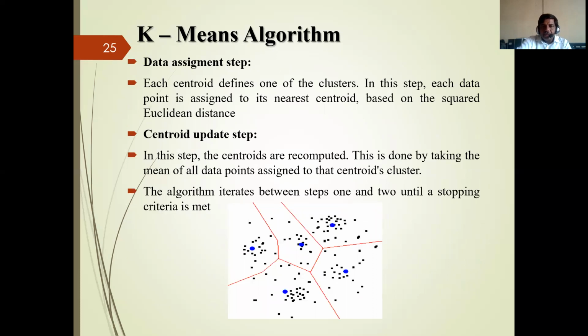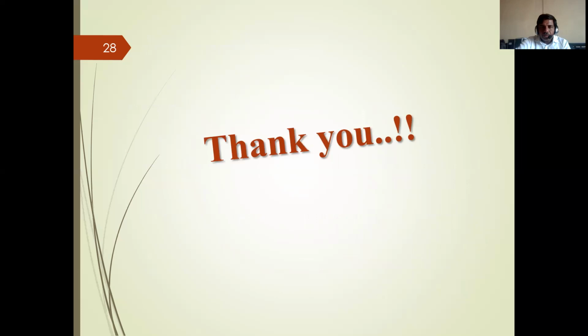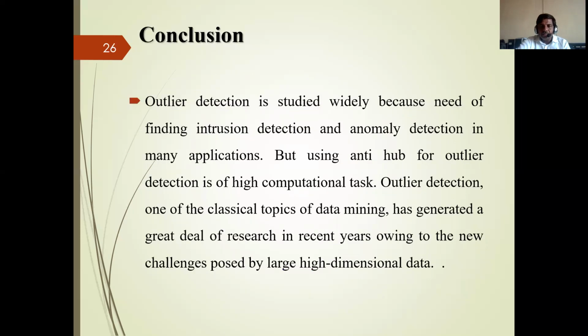So this is the k-means algorithm. In this case, the first step is the data assignment step. Each centroid defines one cluster. In this step, each data point is assigned to its nearest centroid based on the squared distance. The below figure shows the k-means algorithm. It is divided into a number of partitions, and one point is considered as a centroid for finding the remaining partitions. So these are the two methods for outlier detection, CCT and the k-means algorithm.